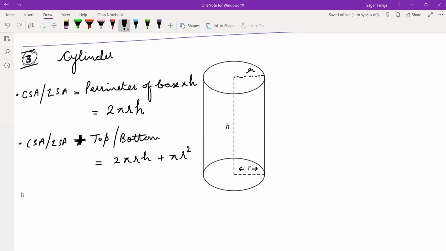Next, TSA. Total surface area is 2 pi r h, the curved surface area, plus how many circles? Top and bottom both circles we have to include. So pi r square plus pi r square will be 2 pi r square. Now, ultimately, how should you learn this formula? Take 2 pi r common and write h plus r.